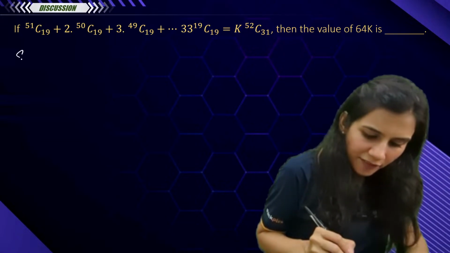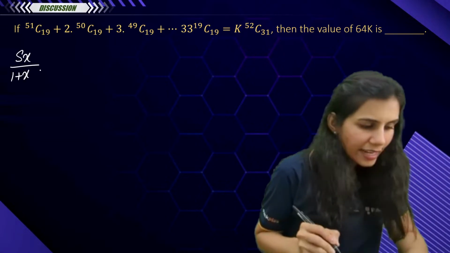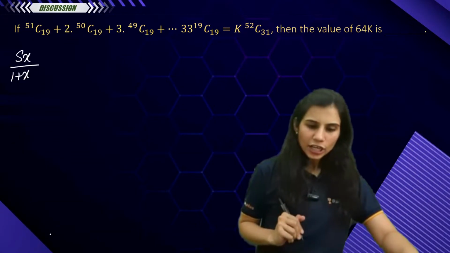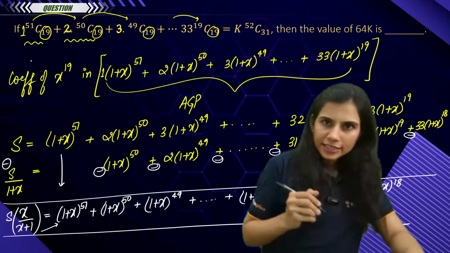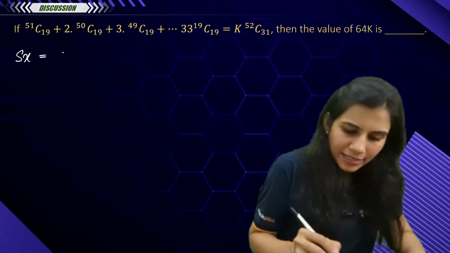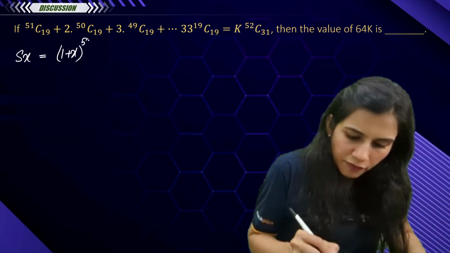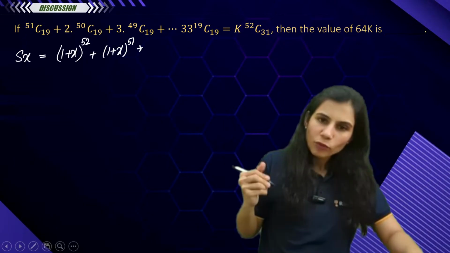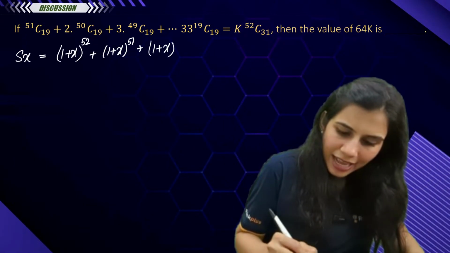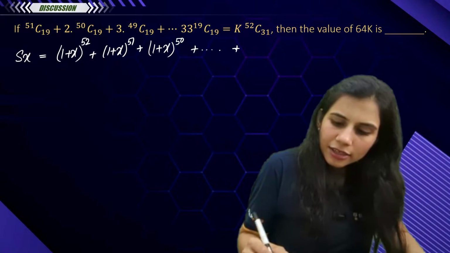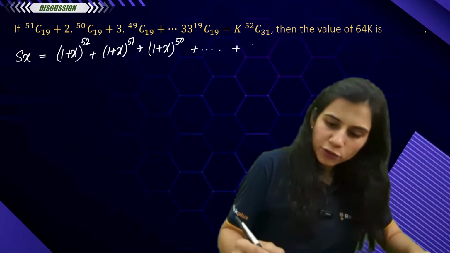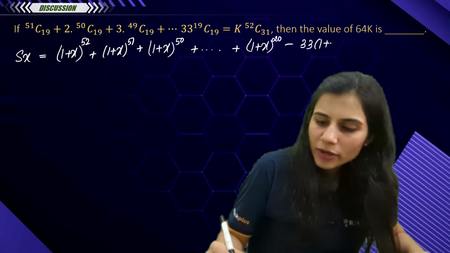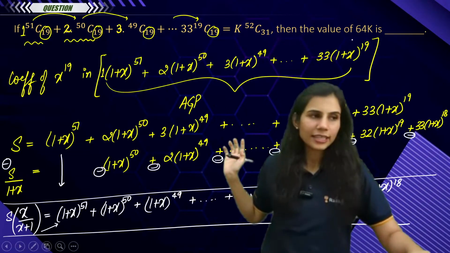Now listen to me. We have Sx upon 1 plus x, right? What you do is you multiply this 1 plus x to each term on the right hand side. So what will you get? When you multiply this 1 plus x, you will get 1 plus x to the power 52, then 1 plus x to the power 51, then 1 plus x to the power 50 and so on. Towards the end, you will get 1 plus x to the power 20 and minus 33 times 1 plus x to the power 19. That's it.